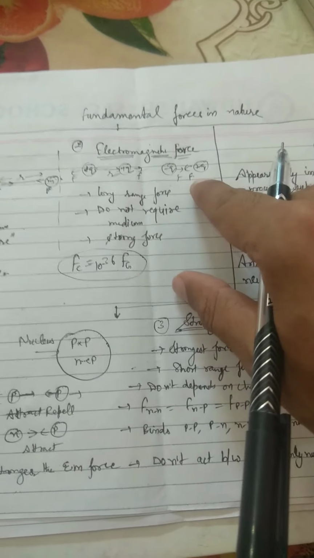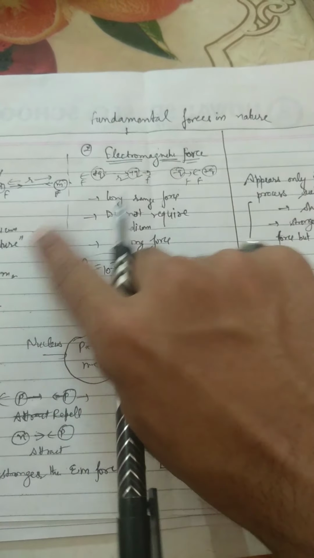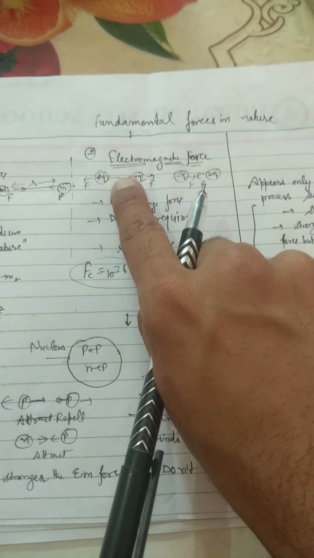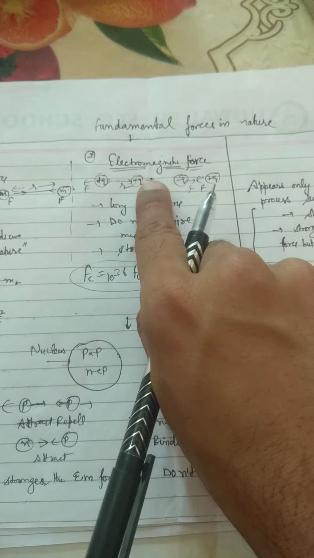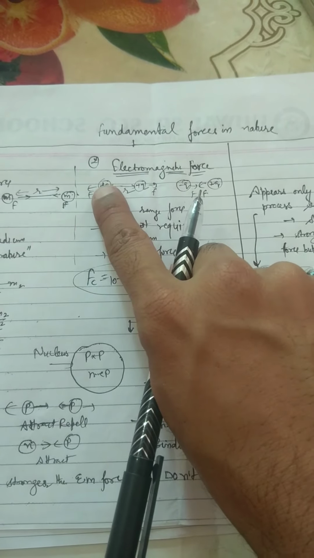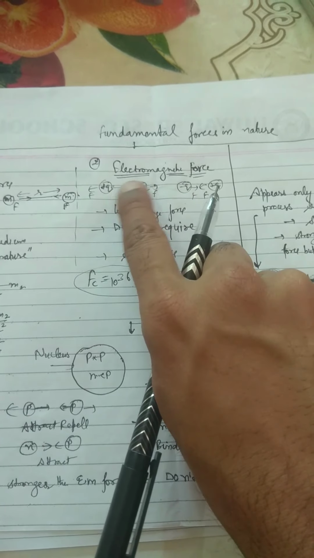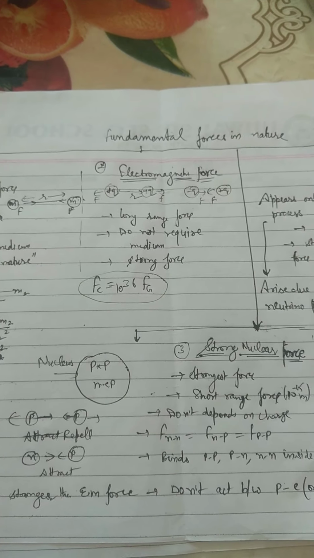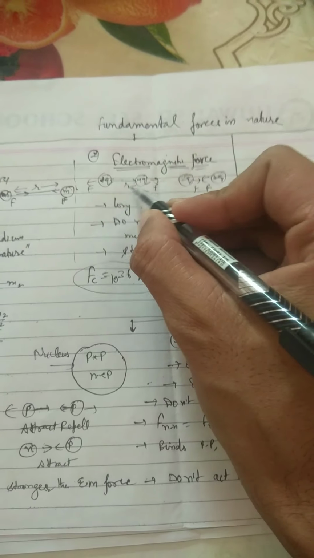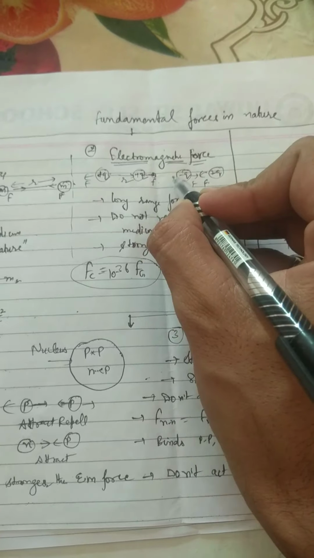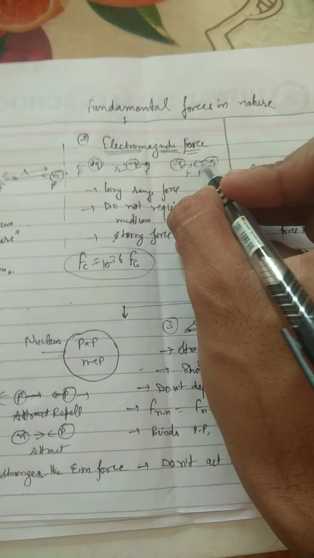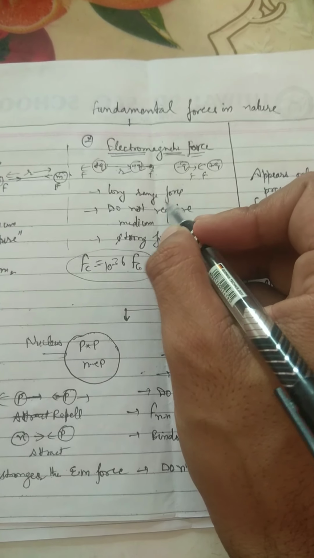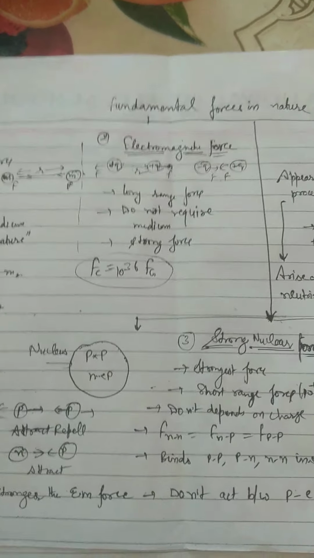The electromagnetic force is just like the gravitation force, but it exists between two charged particles, whether they have the same charge or different charges. Same charges repel each other, and we know opposite charges attract each other. These are also long range forces. They do not require any medium.